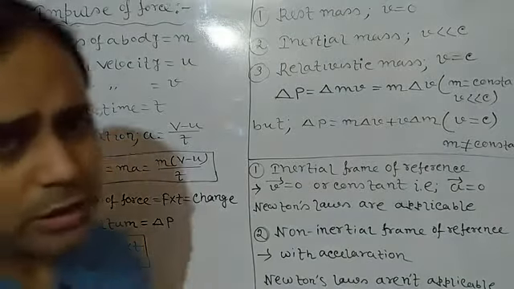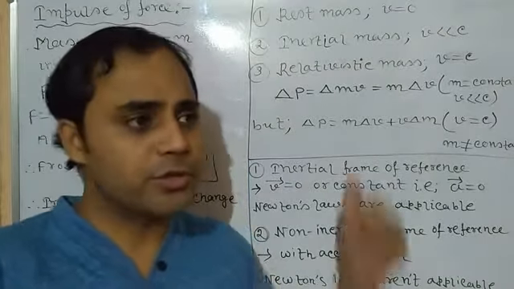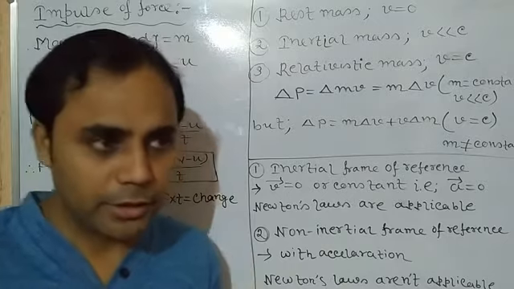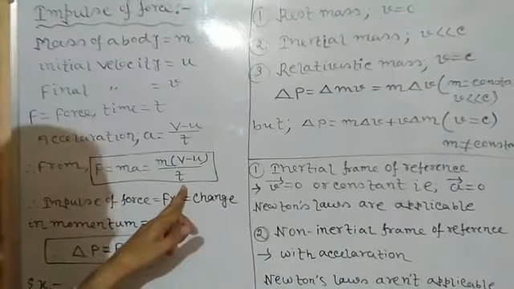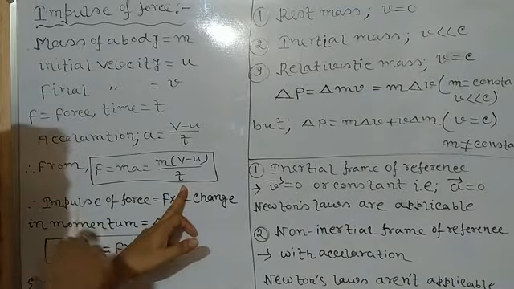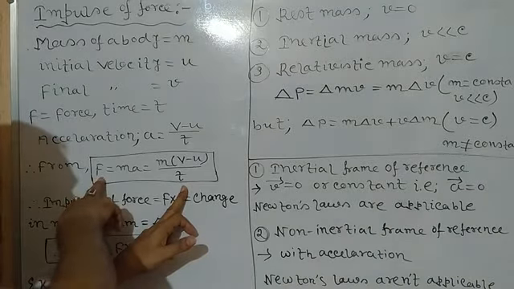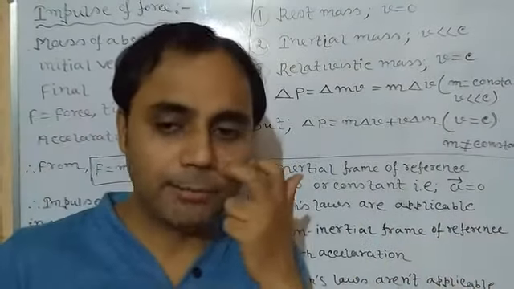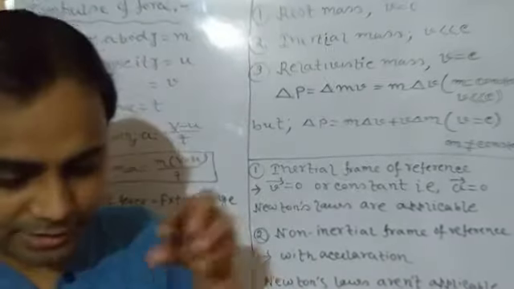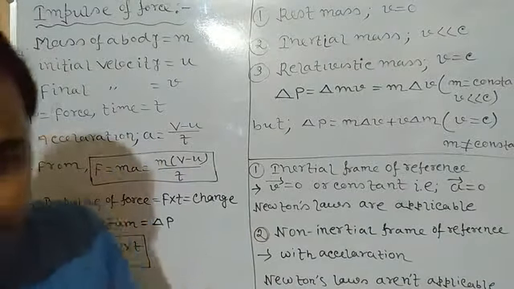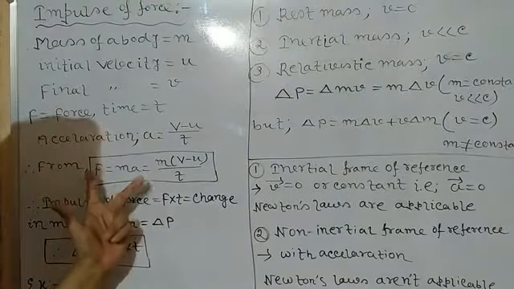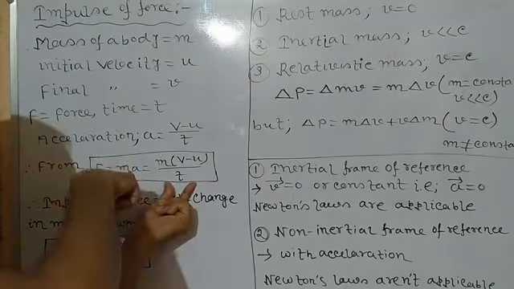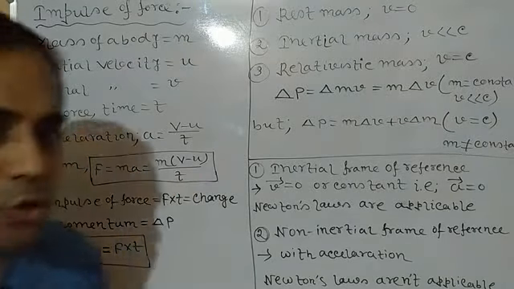Second reason, you can understand by your own, that is when we jump on a concrete surface, isn't it? The time of contact between the knee or the body and the surface is very less. So the reactional force exerted by the floor is much more. So that's why it hurts. But when we jump on a heap of sand or any muddy surface, we generally sink inside, isn't it? The shape of the heap or the mud is deformed. It means the time period of contact between our knee and the surface is much more. So the reactional force exerted by the floor is very less, and we don't get so much pain.